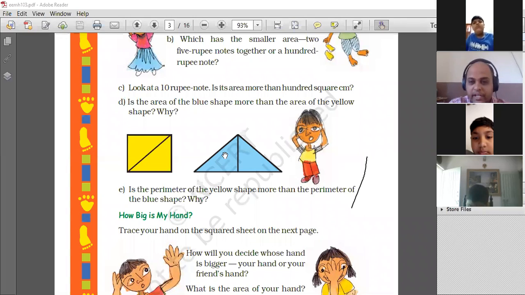Actually, it looks big, but it is not. They are the same, only the arrangement is different. They look a little bit different, but they are actually the same.